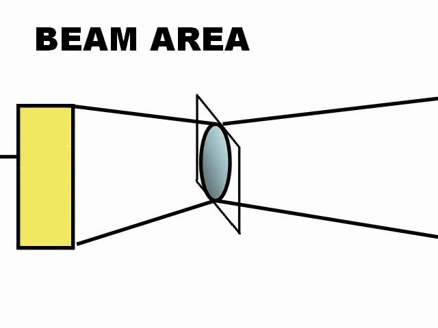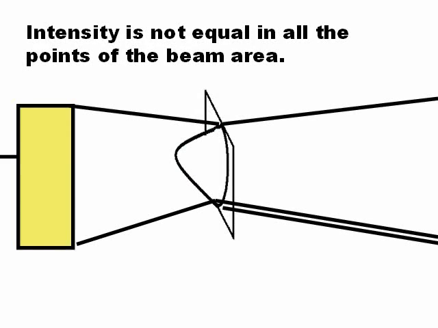But also, in the beam area, intensity is not the same in all the area of the beam. In the center of the beam, intensity is higher.